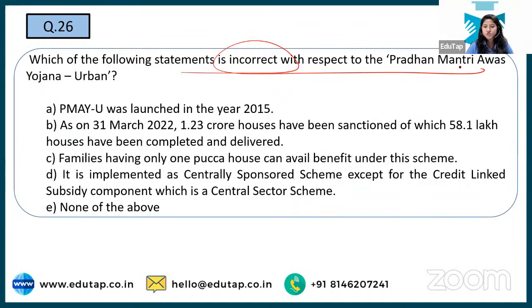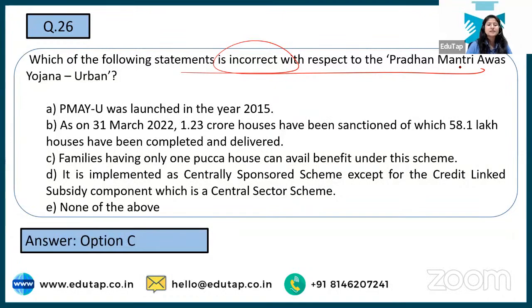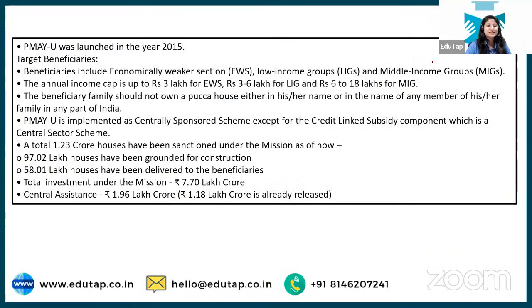And now I'm seeing the answer. People are saying option number C, and yes, the correct answer is option number C, because see, if they already have a pakka house, why would they be included under this scheme, right? We're talking about Awas, we are talking about housing over here, right? So that is why it is the incorrect statement, because it talks about the pakka house. And Jyoti, Aditi, Samir, Shashi, Swati all are saying the correct answer. Yes, the correct answer is option number C.